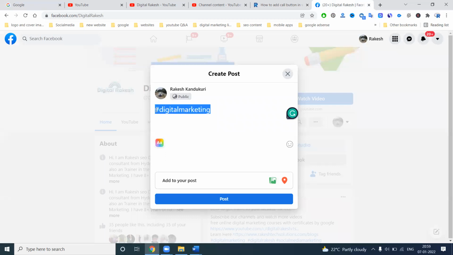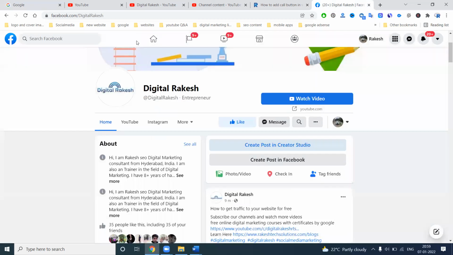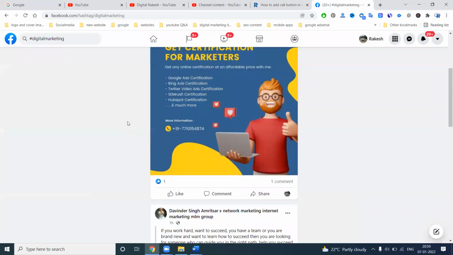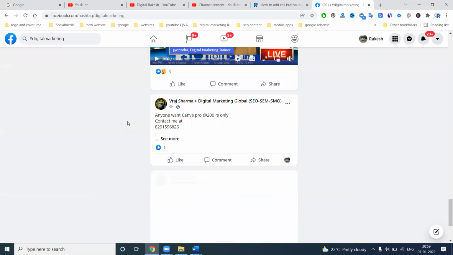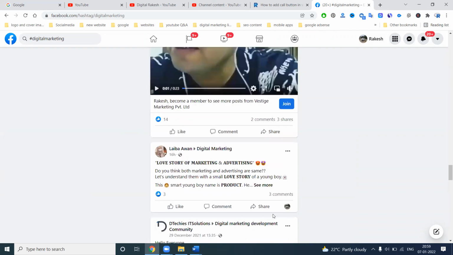based on the hashtag. How to know this one? We can use hashtags. You can search here. Who is posting for the digital marketing hashtag? All the posts will be shown to you in Facebook when you use the search option. So that is the purpose. You can use the hashtag option.